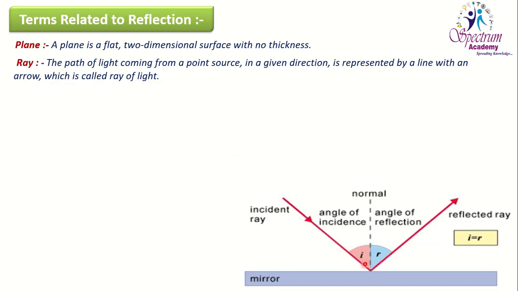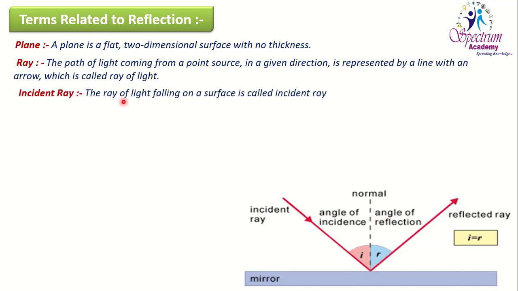This ray is falling on the surface of the mirror, and this arrow indicates the direction in which it is falling on the surface of the mirror. This is nothing but the ray, and it is also bouncing back in another direction.